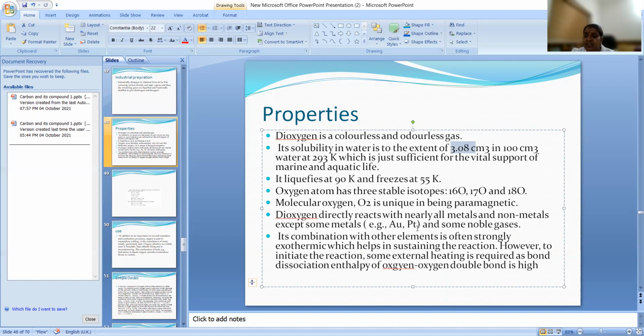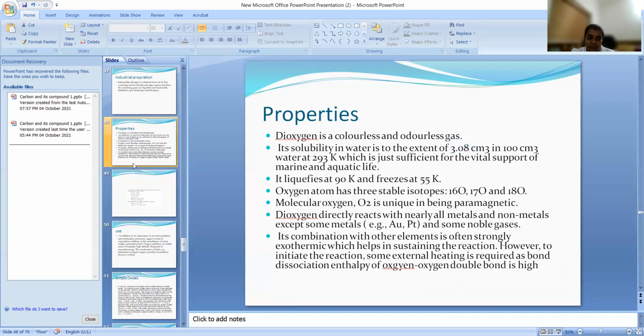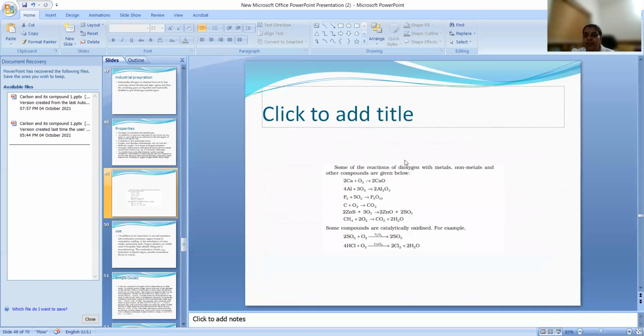It will not react with native metals like gold, platinum, etc. And noble gases also won't react. Other elements, often a strongly exothermic reaction it will undergo. If it is reacting with magnesium, it will burn. Actually, white bright light will be produced and magnesium oxide will be produced. So this oxidation reaction or combustion reaction is always exothermic. We know that it is a very important component, right, for burning or combustion.